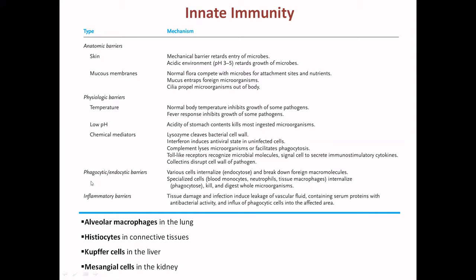Then the phagocytic cells like the alveolar macrophage, histiocytes, Kupffer cells, and mesangial cells kill the invading pathogens. And the inflammatory barriers: this is the tissue damage and infection-induced leakage of vascular fluid that contains serum proteins with antibacterial activity. And the phagocytes that come because of this inflammatory process will neutralize the foreign organisms.